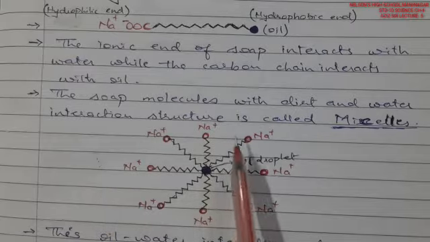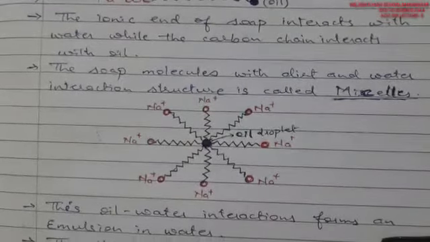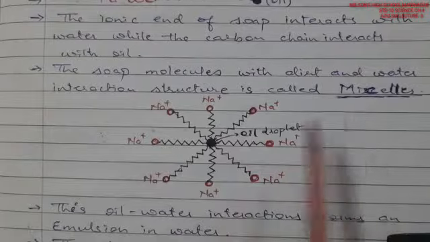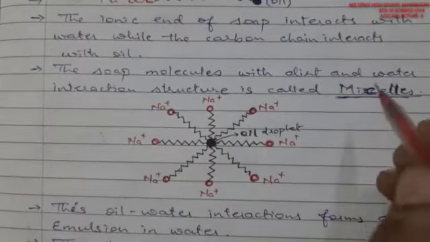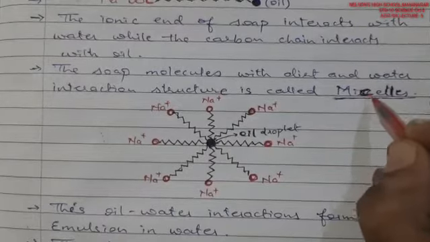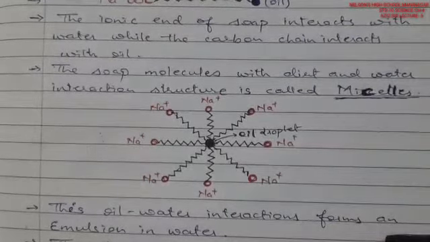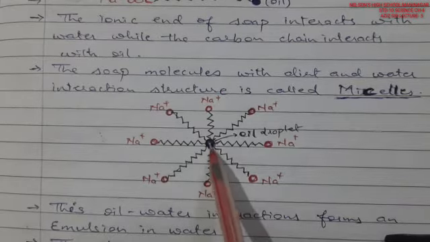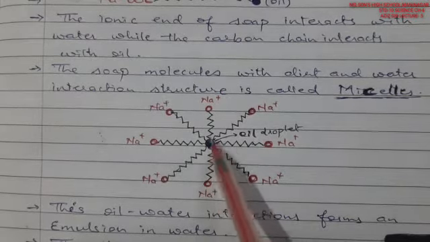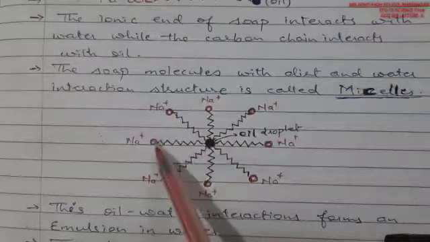The soap molecules with dirt and water form a structure called a micelle. This particular structure is called a micelle, micelles. If you see here, this is an oil particle, and all the soap chains get attached to it.